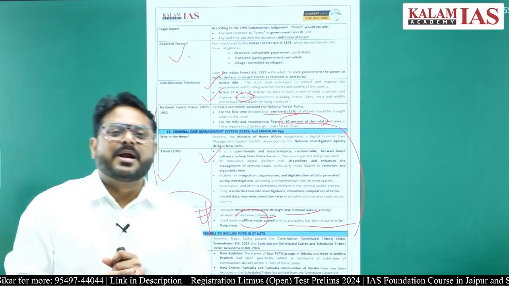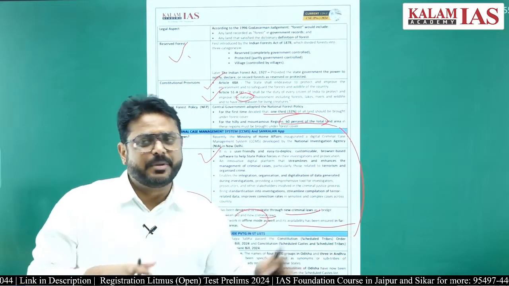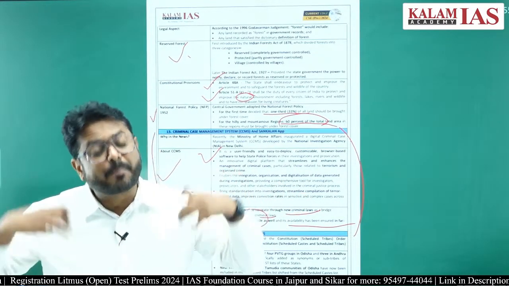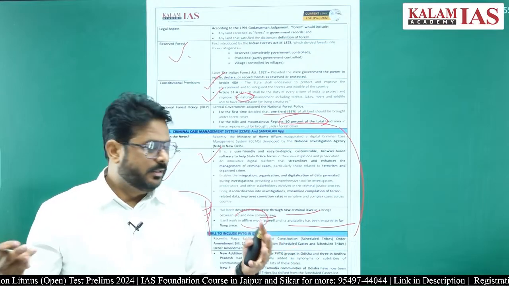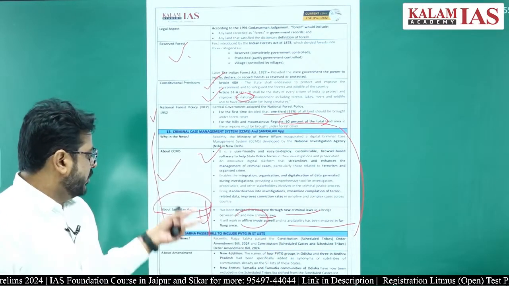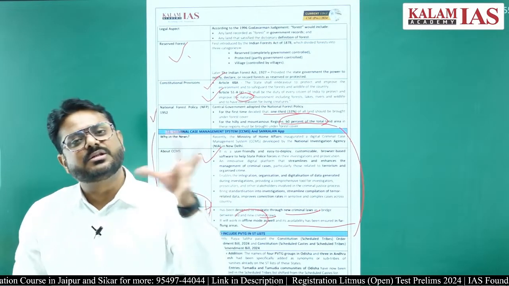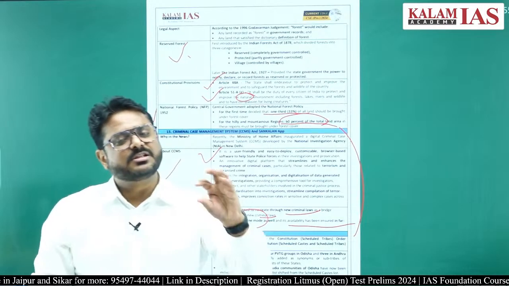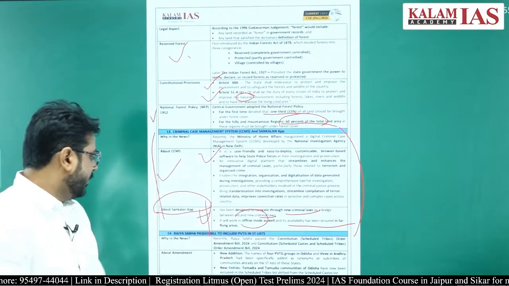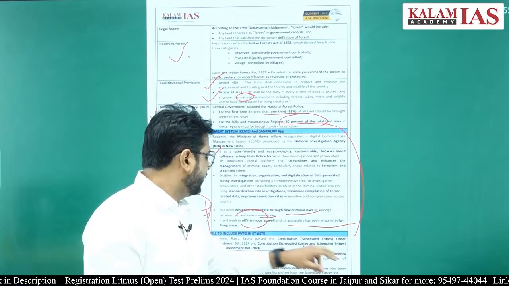PBTGs are the particularly vulnerable tribal groups, right. Why particularly vulnerable tribal groups? Because within the tribal population there are some groups which are more backward, and therefore this PBTG concept is there. Recently this has been in the news because several new tribes have been added into the PBTGs, some in the Odisha region, some in the Andhra region. For example, 4 PBTG groups in Odisha and 3 in Andhra have been added.